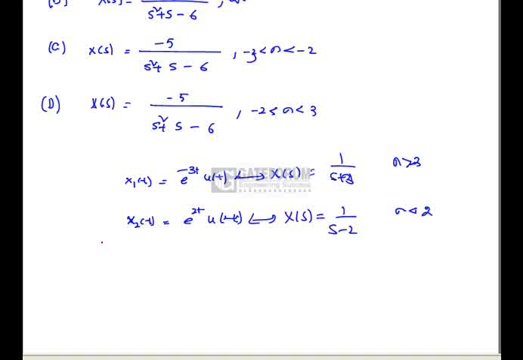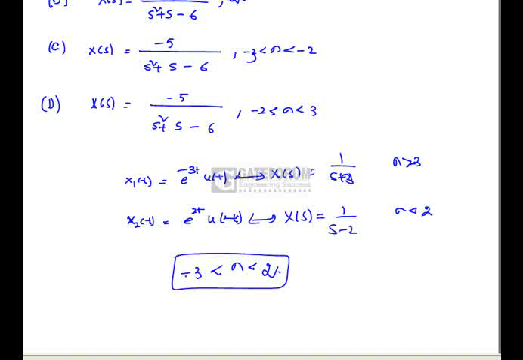So if we take the sum of these two time domain signals, the Laplace transform for that signal is going to exist only if there is a combined ROC for these two signals. That is, the combined ROC is going to be sigma greater than minus 3 and less than 2.